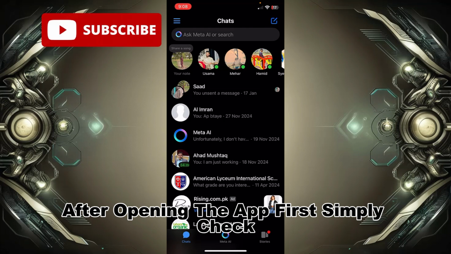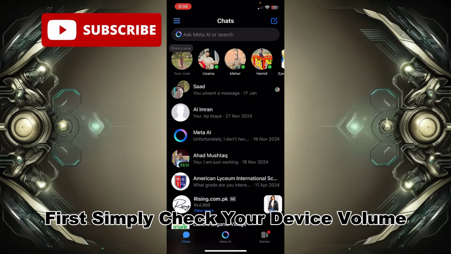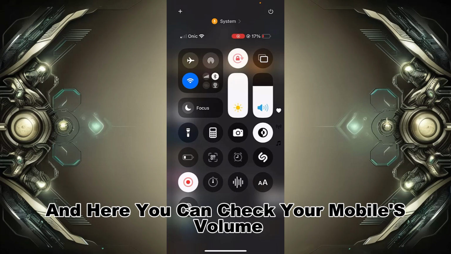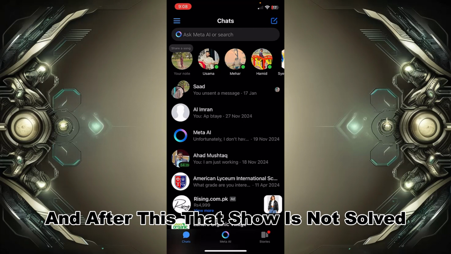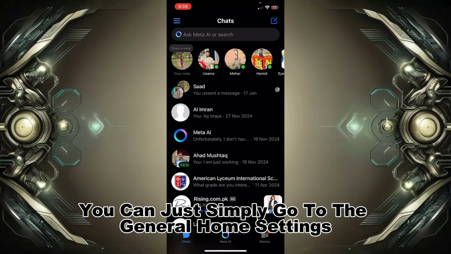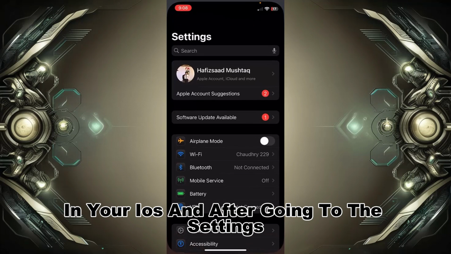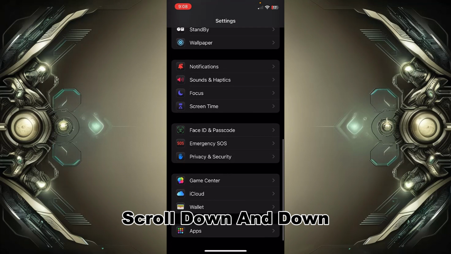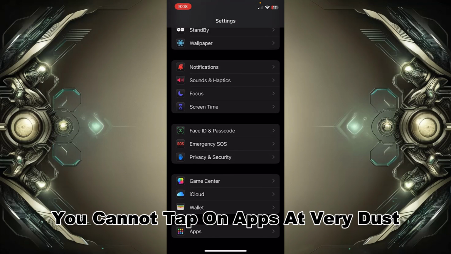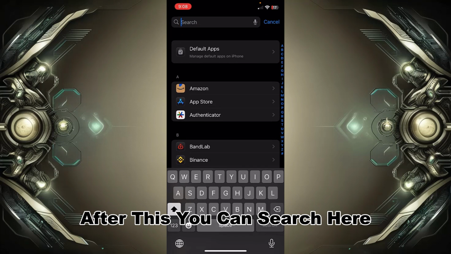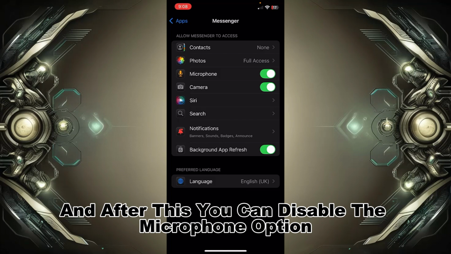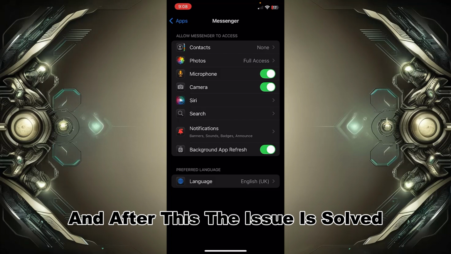After opening the app, first simply check your device volume by swiping down at the top of the screen, and here you can check your mobile's volume. If the issue is not solved after this, you can go to the general home settings in your iOS, scroll down and down, tap on Apps at the very last, search for Messenger, and tap on it. After this you can disable the microphone option, and the issue is solved.